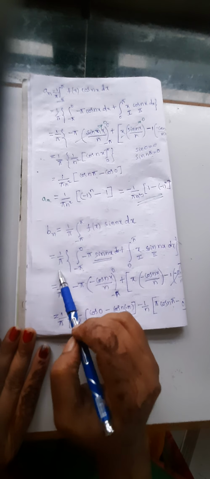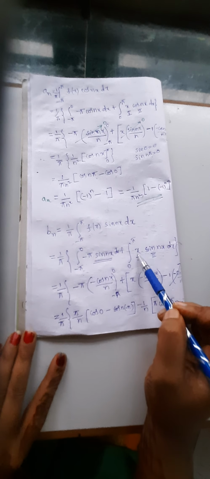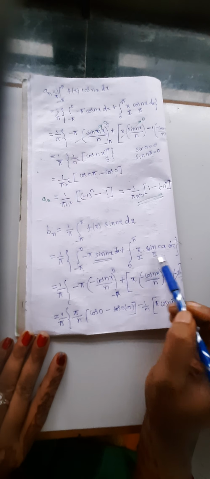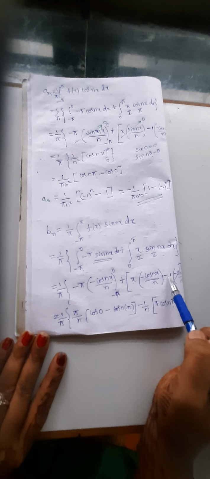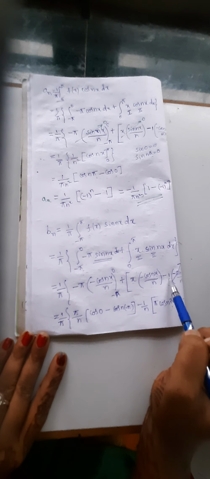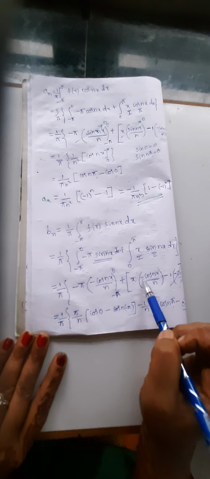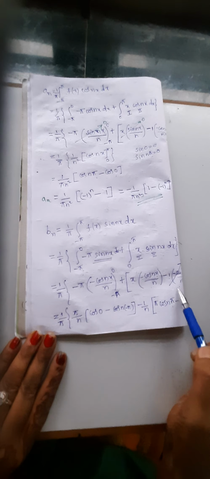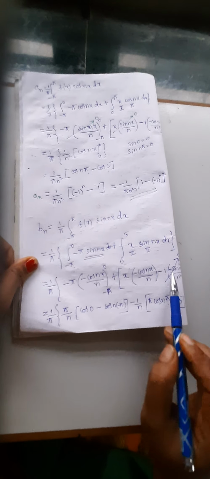Next, b n, that is 1 by pi integral from minus pi to pi f of x sin nx dx. That is 1 by pi, integral from minus pi to 0, the function is minus pi, and here the function is x. Integration of sin is minus cos nx by n. Here x into sin nx, that is x into integration of sin, which is minus cos nx by n, minus differentiation of x is 1, integration of cos is sin nx by n. Already minus is there, that's why we have written this minus. Before substituting the limit, simplify. Here only one term has sin, that is sin nx by n square. So that term becomes 0.